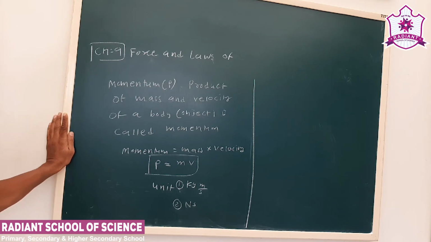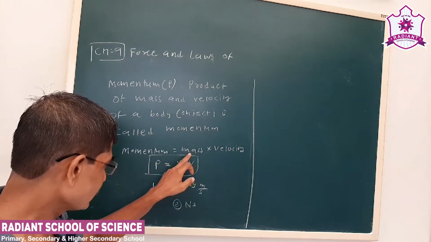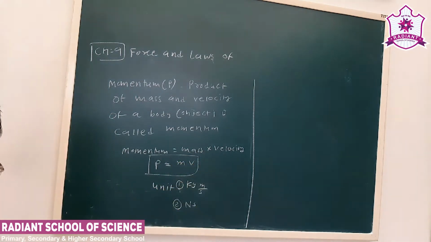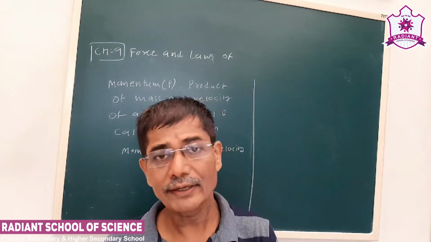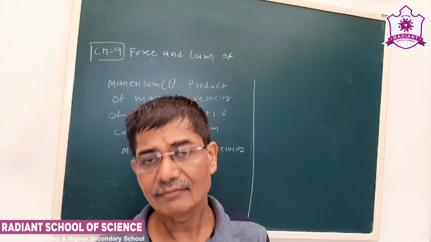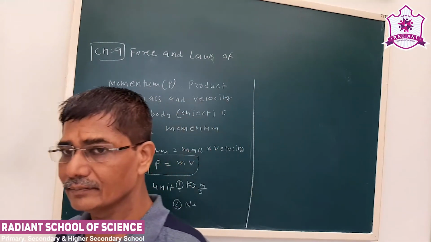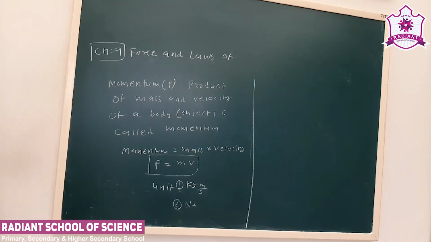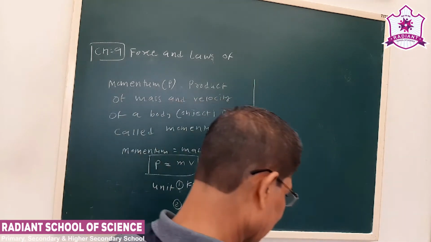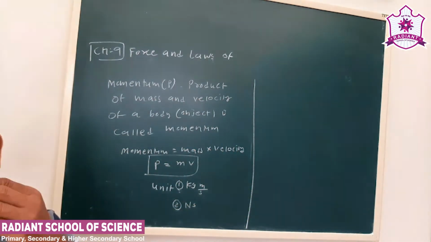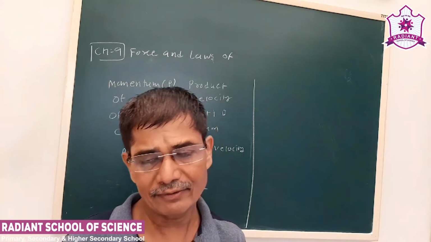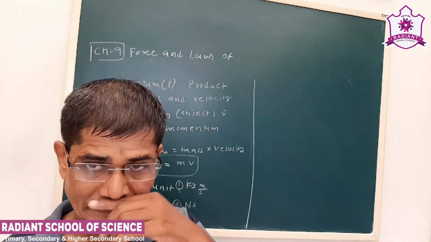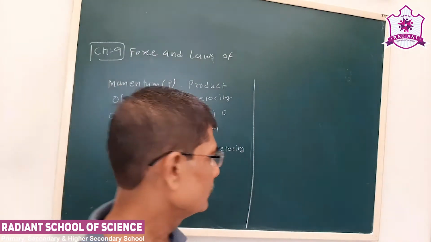Now, see, the momentum is the product of mass and velocity. In physics, momentum is more important than velocity alone. Now we take a simple example. Suppose we are given an instance in which we have information regarding the velocity alone.